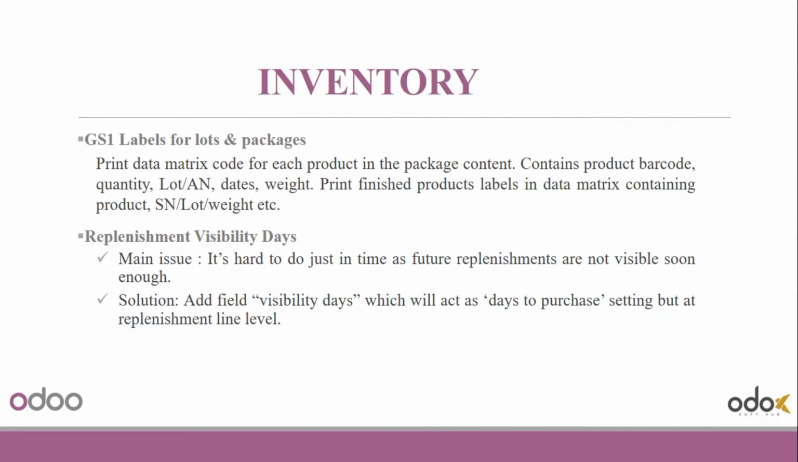Next is replenishment visibility days. The main issue faced earlier with replenishment was it's hard to do just in time as future replenishments are not visible soon enough. The solution put forward by Odoo 16 was to add field visibility days which will act as days to purchase setting but at replenishment line level.